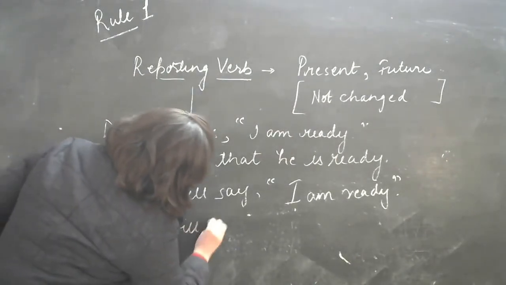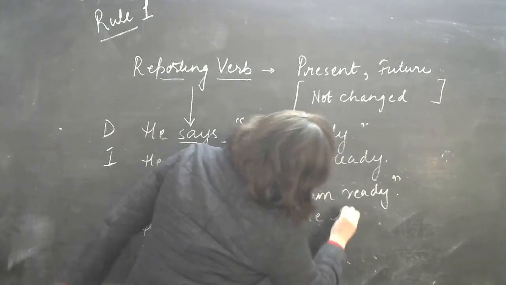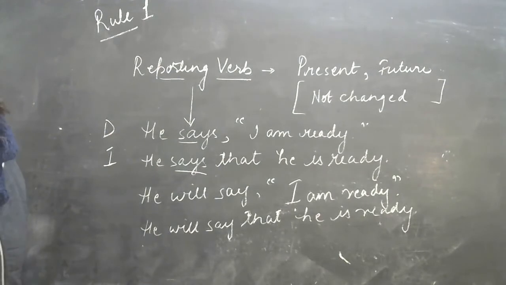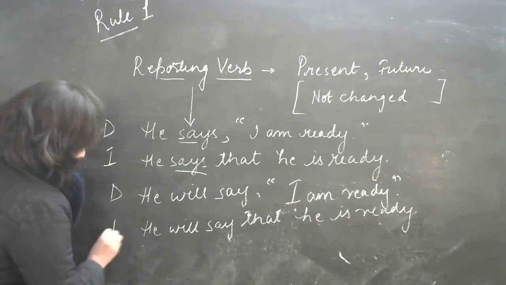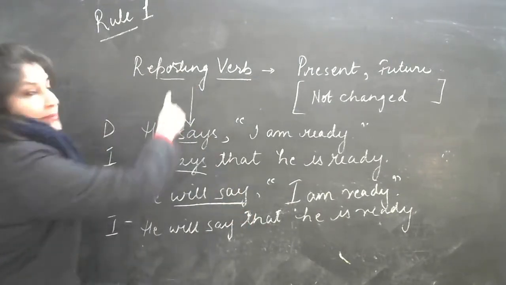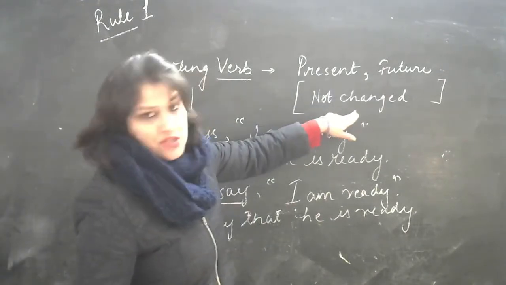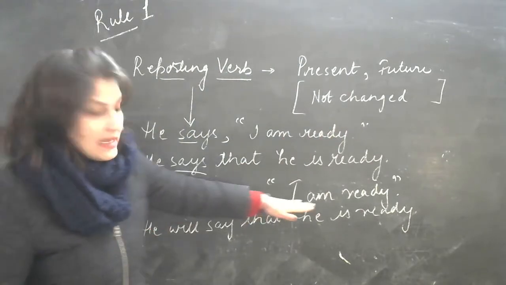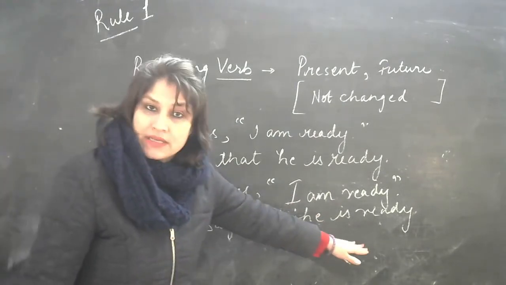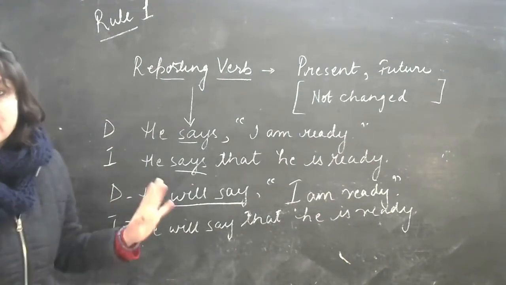He will say that he is ready. Clear? Again, it is in the direct speech, it is in the indirect speech. You can see that will say is your reporting verb. It is in the future tense, so no change. That means he will say, I am ready. Present tense, it will remain same. He will say that he is ready. Clear? So this is your rule number 1. It is easy, learn it.